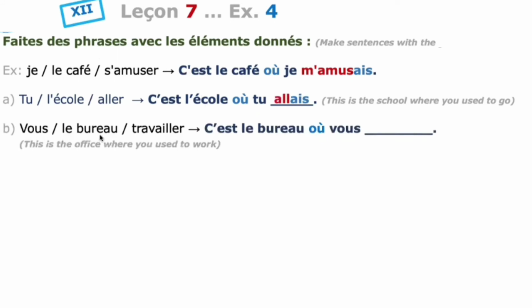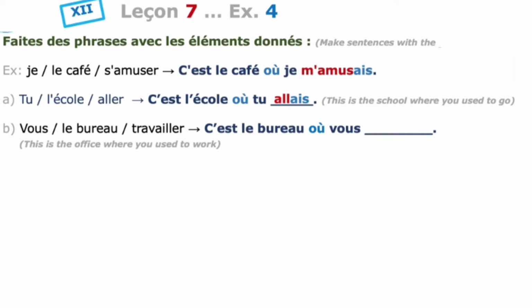Second one: Vous, le bureau, travailler. You, the office, to work. C'est le bureau où vous travailliez. It is the office where you used to work. So we have le bureau after the expression C'est, and the subject pronoun vous after the relative pronoun où, and we have travailler in the infinitive form, and you have to conjugate it in the imperfect tense.